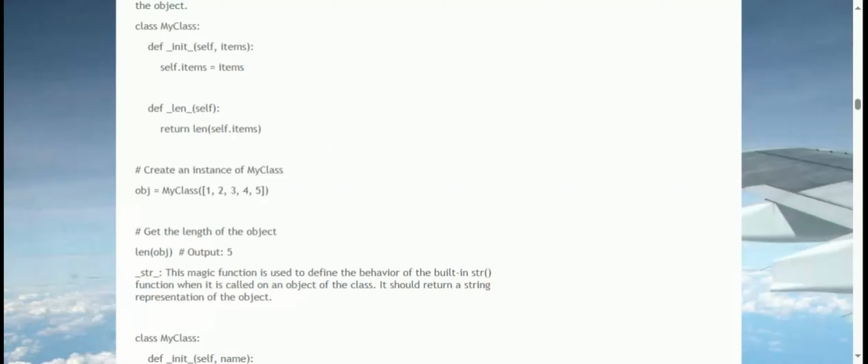These are just a few examples of magic functions in Python. There are many others that you can use to define the behavior of different operations in your code.